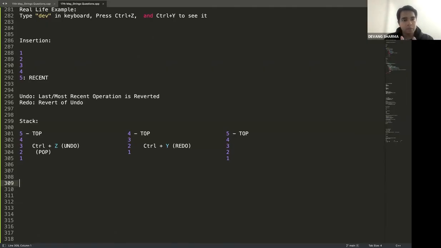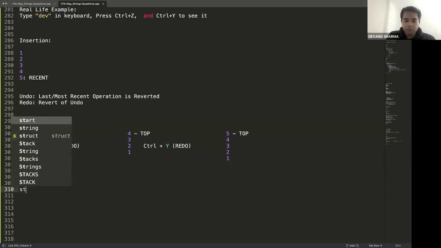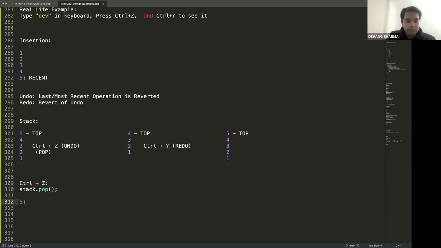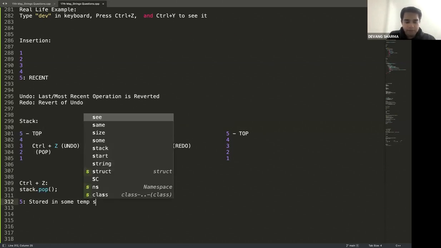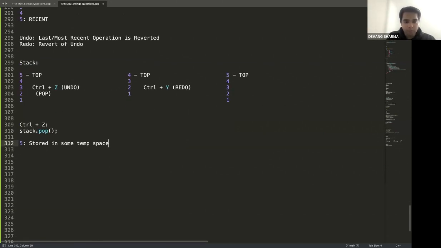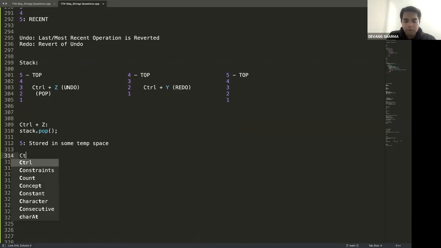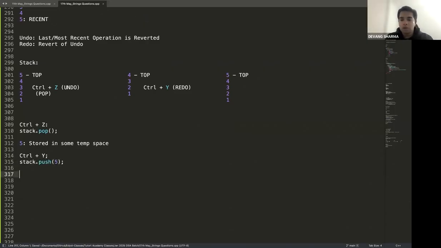Now let's go deeper into our question which we asked, one stack or two stacks. See, when you do Control plus Z, on an overview level, what is happening? It is doing a stack.pop operation. And I'm assuming the 5, whatever was popped, is stored in some temporary space. And when you do Control plus Y, it does stack.push of that 5 again. All agree with this operation? Come on, guys, quick in the chat.